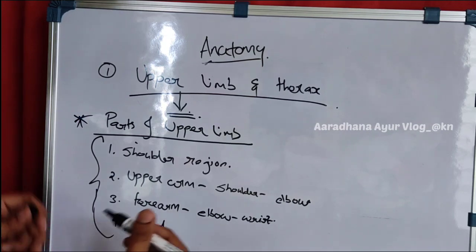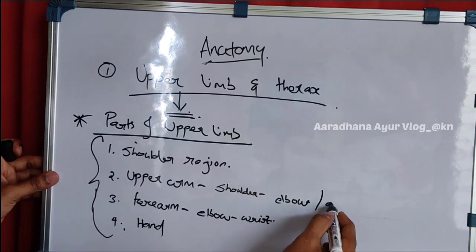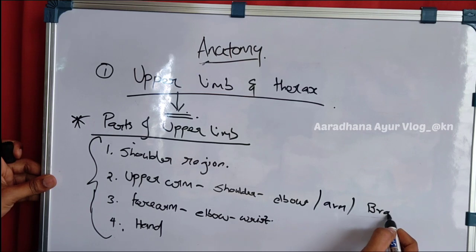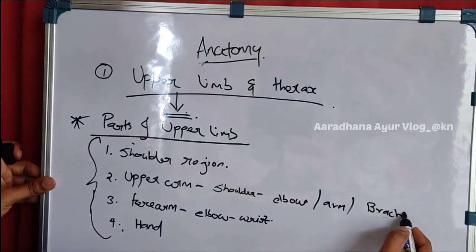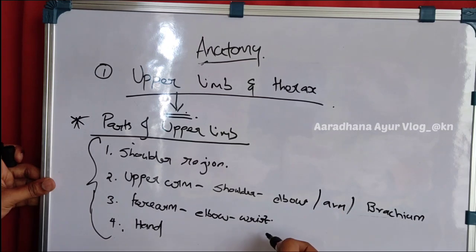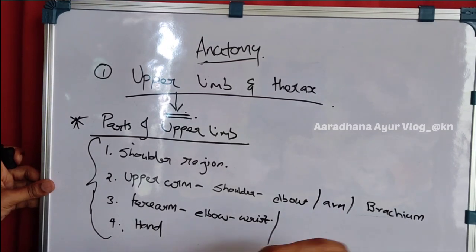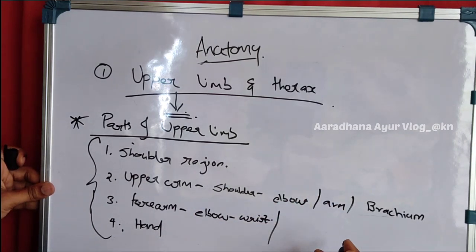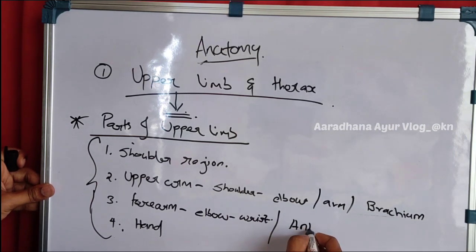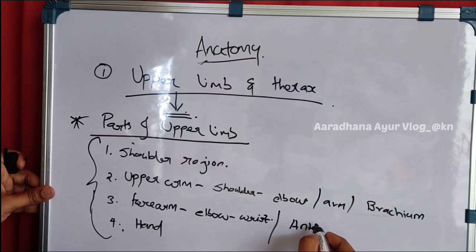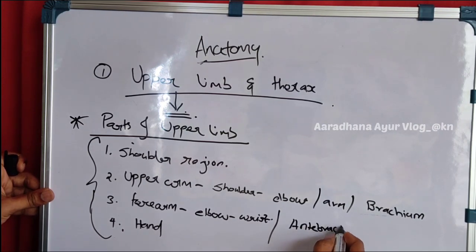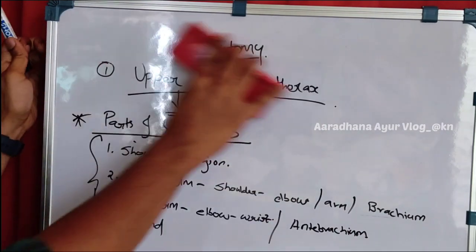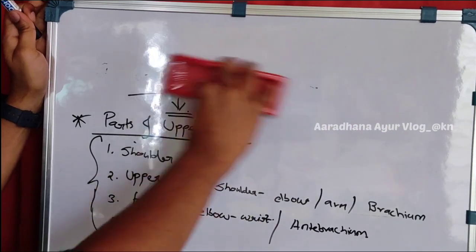The upper arm is also called simply the arm, or the brachium. In the same way the forearm is also called the antebrachium, A-N-T-E brachium, antebrachium. Still, divisions are there in this one, I will say. You can note them down if you want.